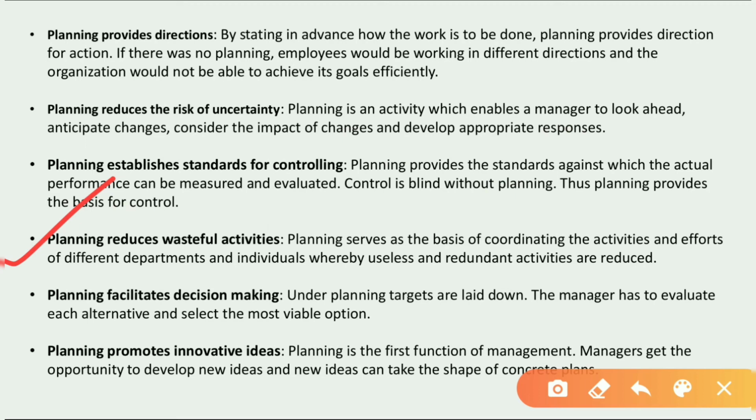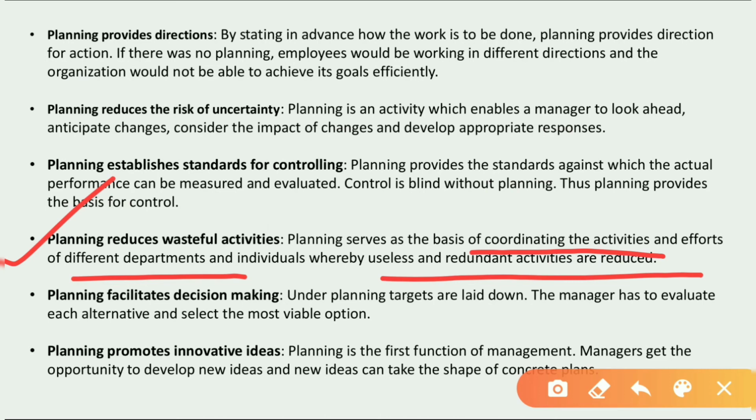Let us see. Planning serves as a basis of coordinating the activities and efforts of different departments and individuals, whereby useless and redundant activities are reduced. Yes, that is the same thing. When we plan about certain things, planning reduces wasteful activity. In an organization, the work is carried out together in a team.